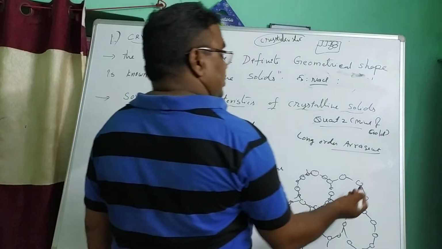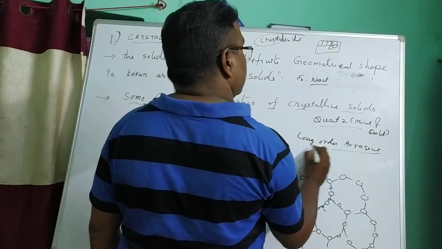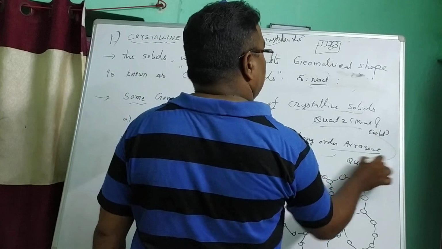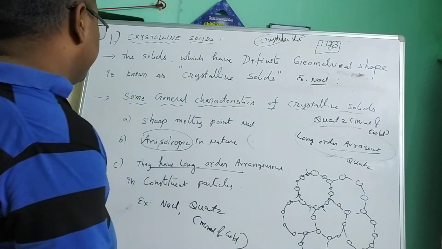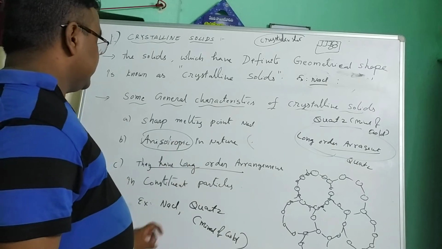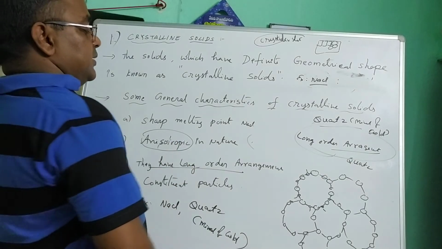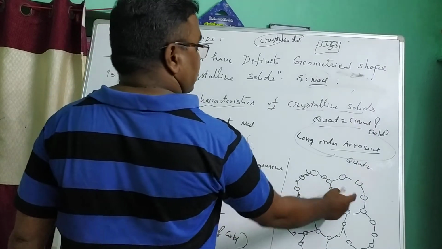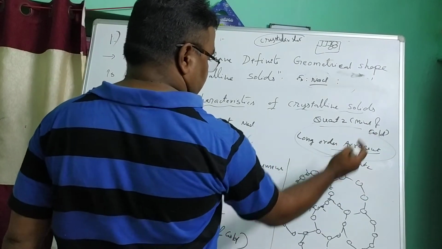So this is the construction of quartz. This is an example of long order arrangement. That means crystalline solids have a long order arrangement. That example is shown for quartz. This is the structure of quartz, and generally this is referred to as long order arrangement.